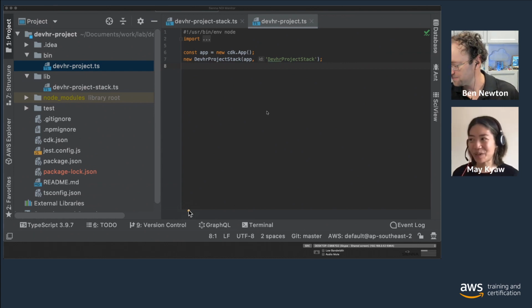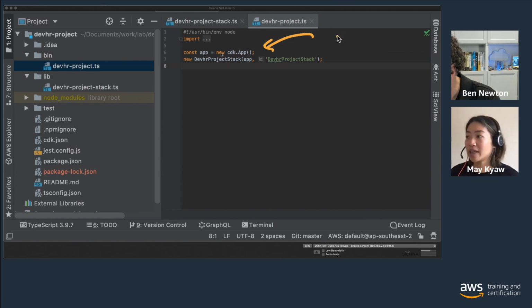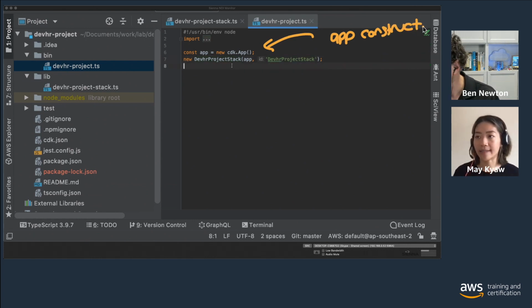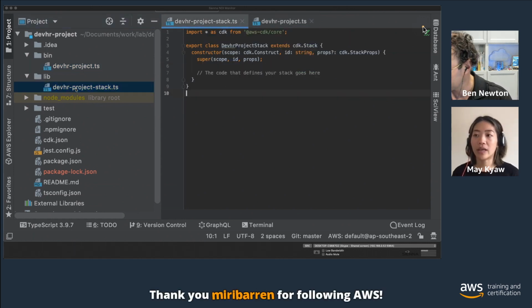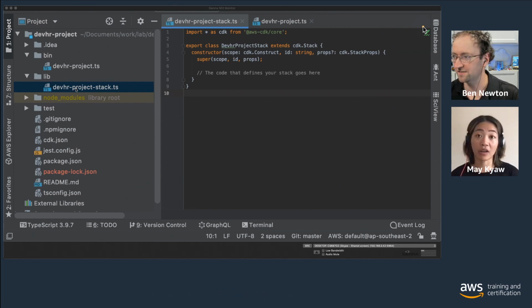So this is the entry point for our project. We initialize the projects, and we initialize the stack here. If we're going to build multiple stacks later on in the show, we'll declare them and initialize them here. Next one is the lib. We have dev our project dash stack.ts. This is the main stack, and we are going to spend a lot of time here.